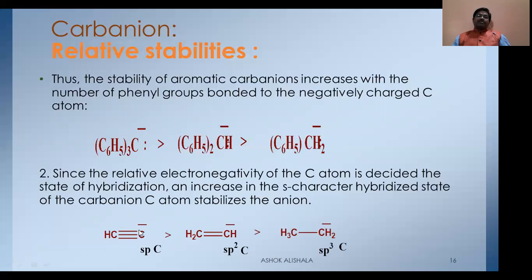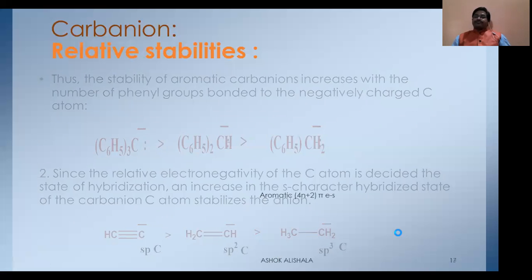For example, the acetylide carbanion is sp hybridized with 50% s character. That's why it is more stable than the ethylene carbanion, which has sp2 hybridization with 33% s character, whereas here it is 25% s character. That's why the acetylide carbanion is more stable than the ethylene carbanion, and it is more stable than the ethane carbanion.